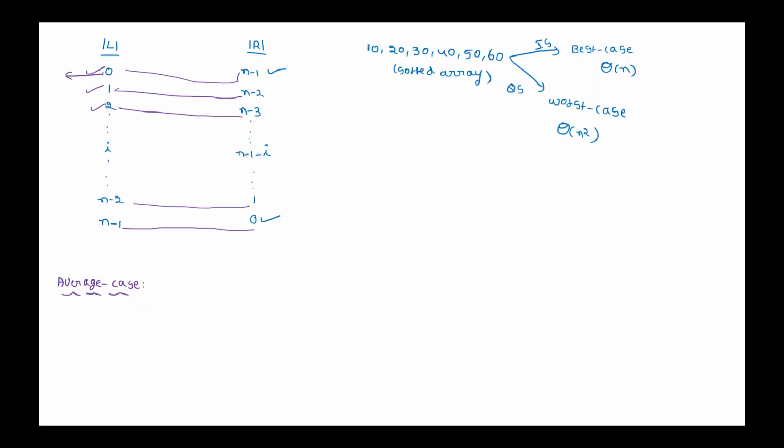If the left side has 0 elements and the right side has n minus 1, which element must we have considered as the pivot? This occurs when the smallest element, the minimum element, is considered as pivot.